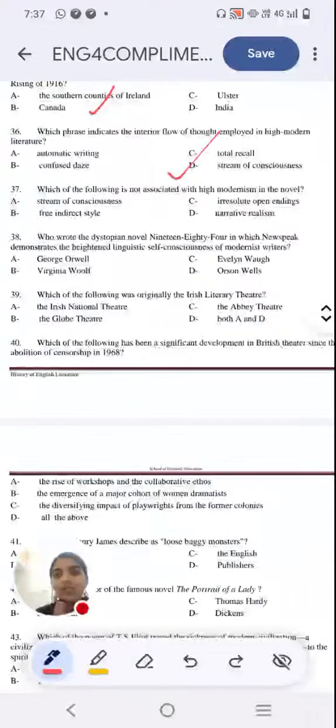Next question. Which of the following is not associated with high modernism in the novel? Option A, stream of consciousness. Option B, free indirect style. Option C, irresolute open endings. Option D, narrative realism. Please note the question: which is not related to high modernism. Let me know.